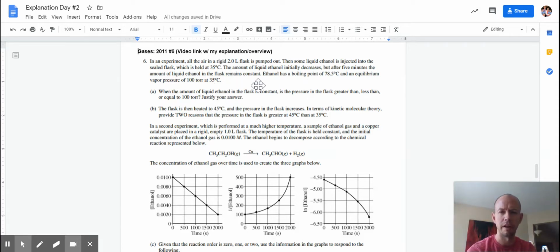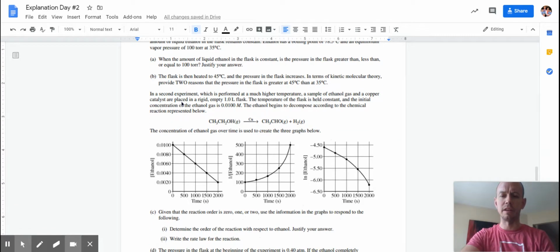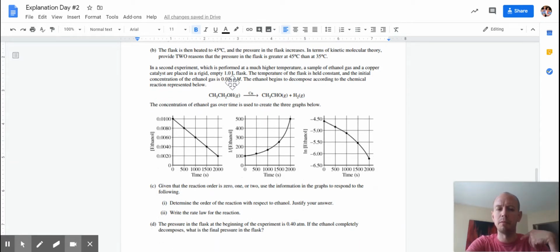Okay, is the pressure greater than, less than, or equal to? Pressure, that's our clue. We're talking either gases or equilibrium, and we see greater than, less than, equal to. That means it's going to be in our best interest to make a guess here. KMT, 2 reasons. Okay, we're talking about how particles are moving, and we're looking at temperatures here. Okay, a second experiment, we're mentally getting ready for something else.